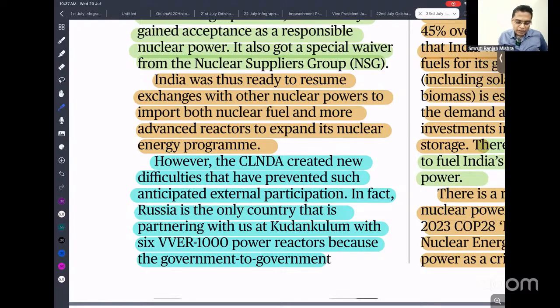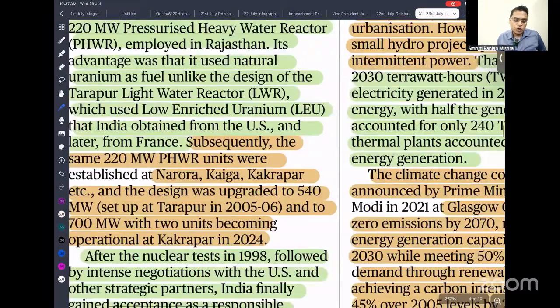That is the reason most US companies are fearful of the Civil Liability for Nuclear Damage Act. But we have implemented the Kudankulam nuclear power plant because it is a government to government deal, and this deal was signed before enactment of this law. So that is the reason.